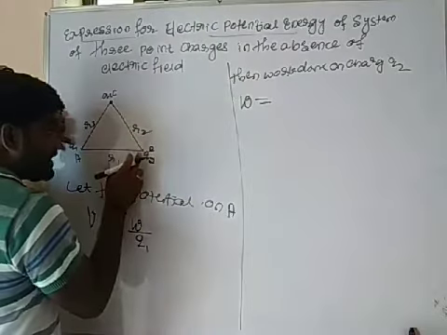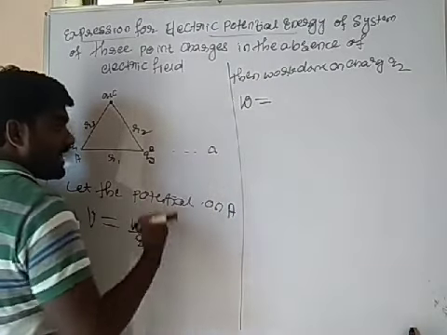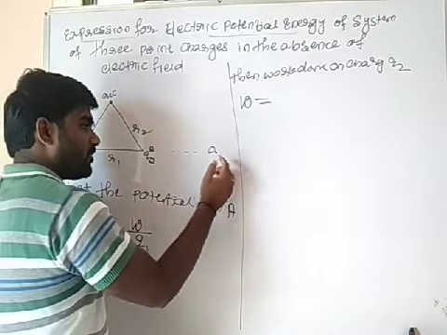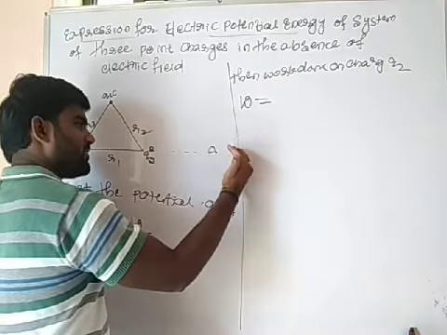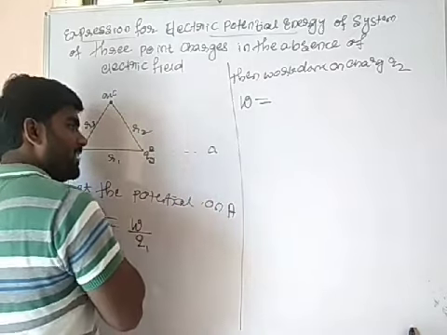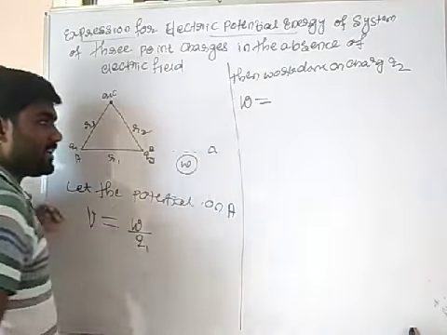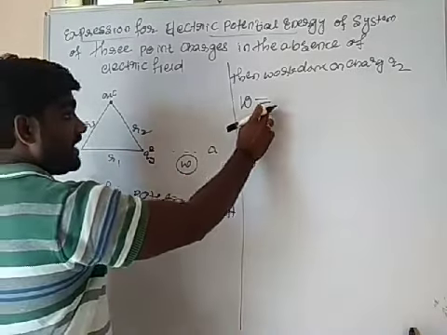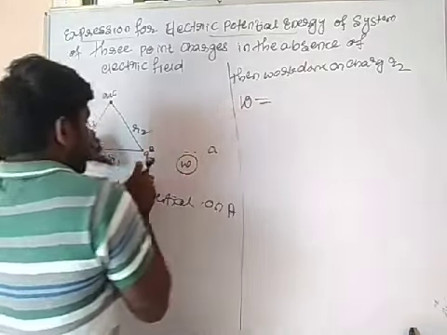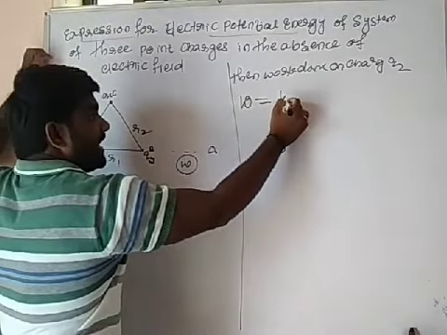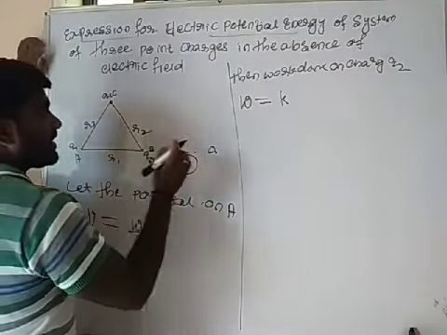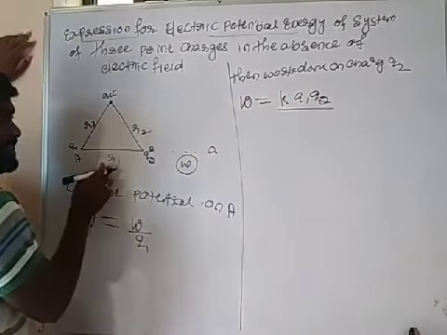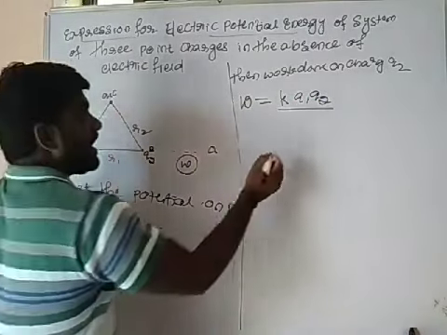See here, on this charge, it is at infinity. Okay na? Here is your infinity. If I want to bring this point charge from infinity to point B, I must do work on it. So what kind of work am I doing here? So this work done is equal to K times Q1 Q2 divided by, separated by distance R1.